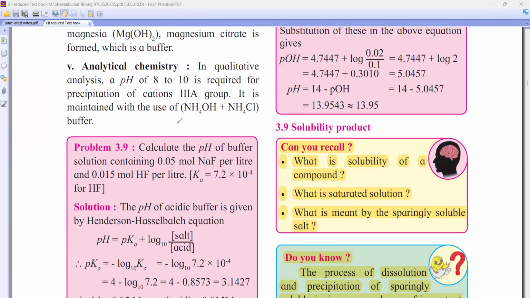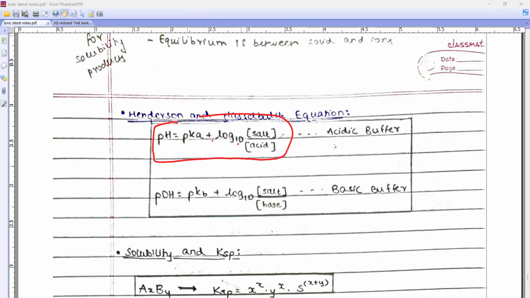Zoya, can you see this? pH is equal to pKa plus log to the base 10 of salt upon acid. This is for acidic buffer. If it is basic buffer, then what do you get? pOH is equal to pKb plus log to the base 10 of salt upon base.